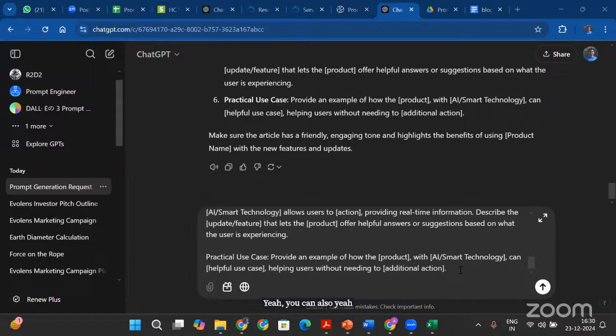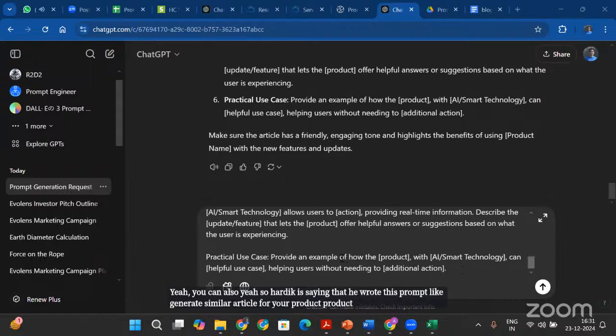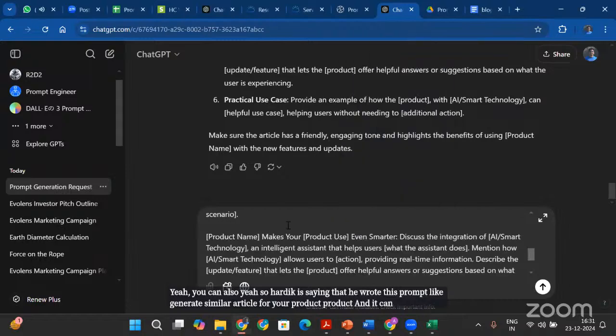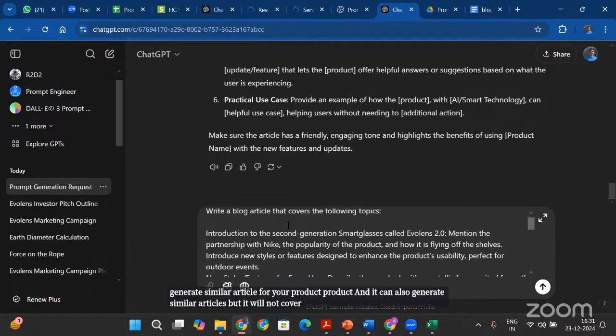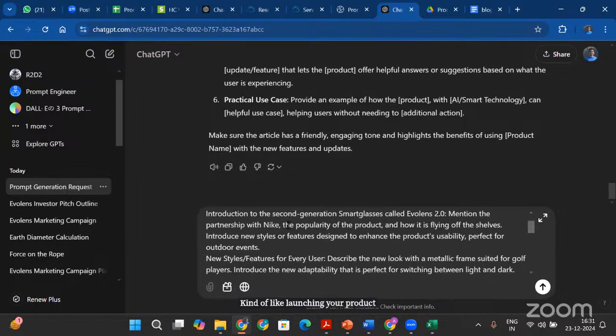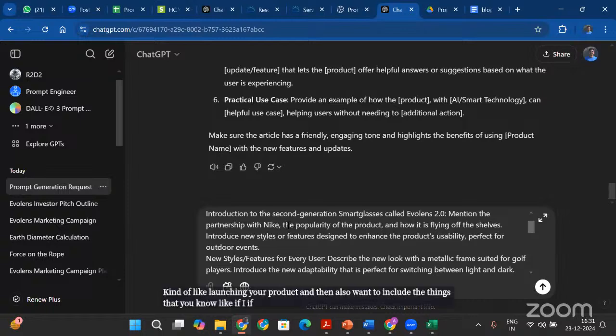So Hardik is saying that he wrote this prompt, like generate similar article for your product, and it can also generate a similar article, but it will not cover everything that you need. If you are launching your product and want to include specific things, then if you say generate a similar article, it will generate a general purpose response, right?